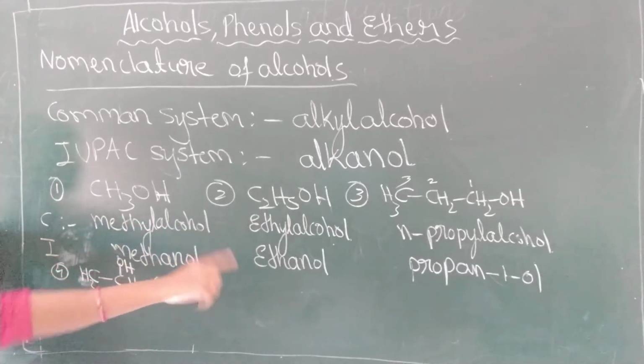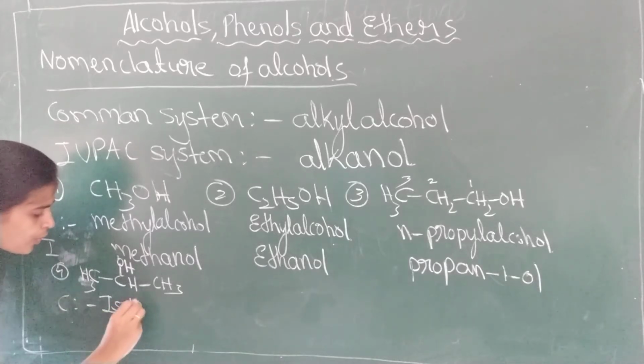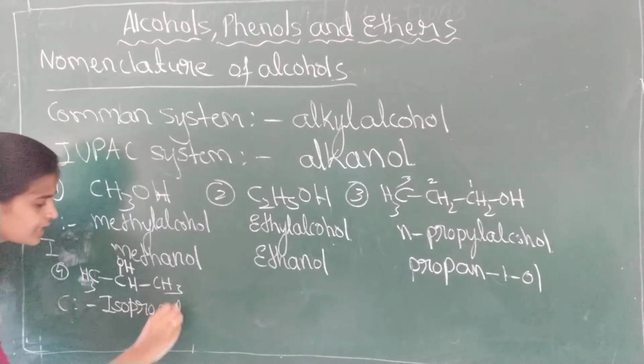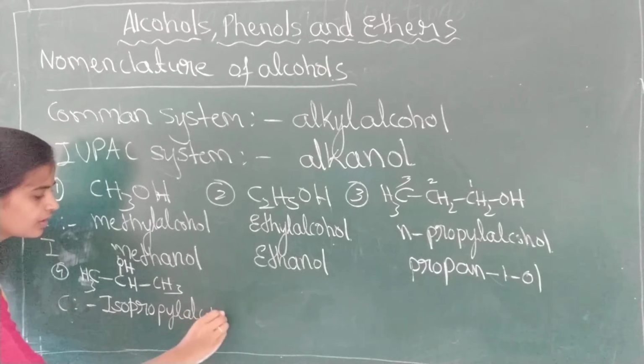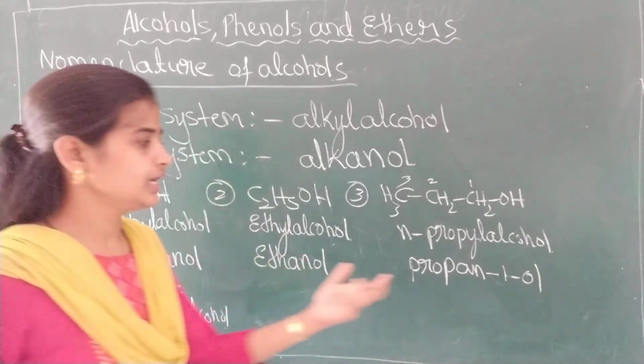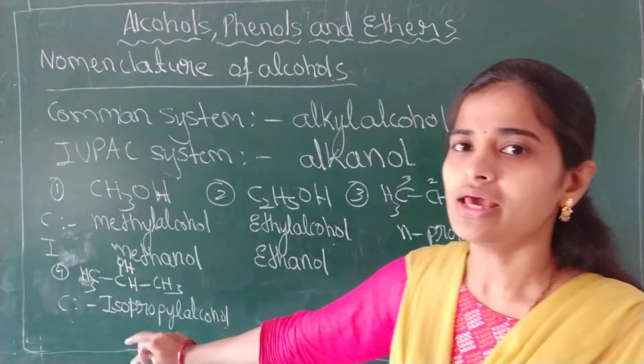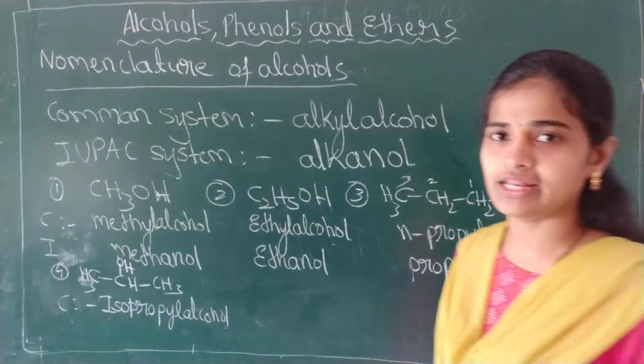That is not n-propyl alcohol; this one is isopropyl alcohol. Then what is the IUPAC name here, students? Here the OH group was attached to the first carbon atom. Here the OH group is attached to the second carbon atom. Therefore, what will be the name of that one?